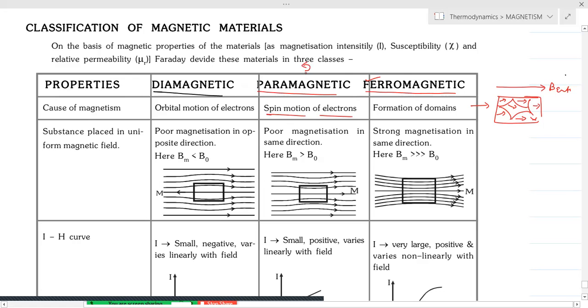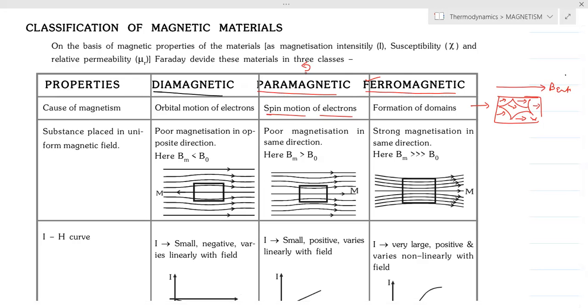According to magnetism, when the electron is revolving, some amount of current is produced, and that current will produce a magnetic field. In such a way, we understand the paramagnetic material. The magnetism occurs because of the spin motion of electrons. You need to understand that the magnetic nature in the paramagnetic case is very low, because the spin motion contribution is very small.